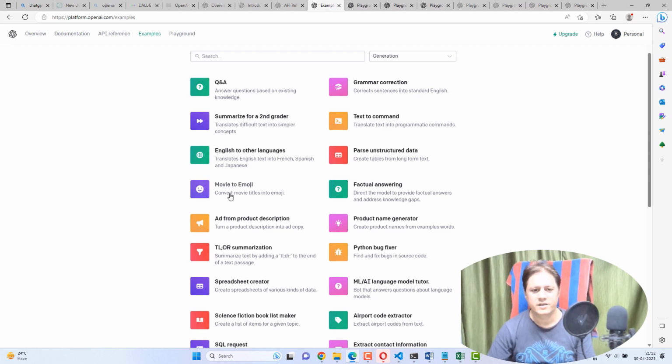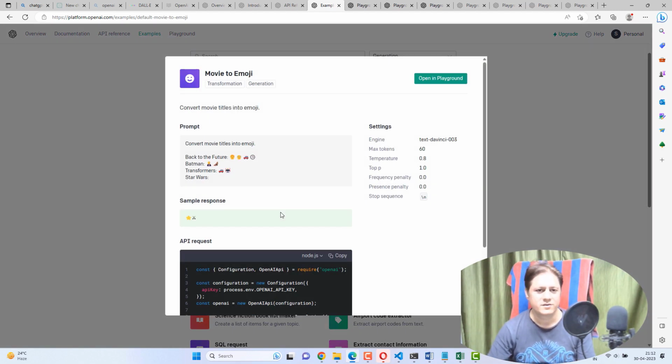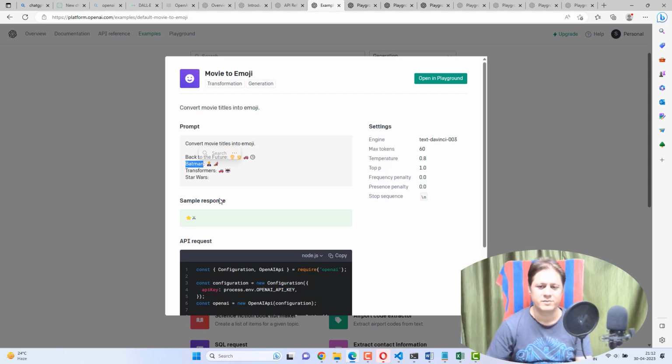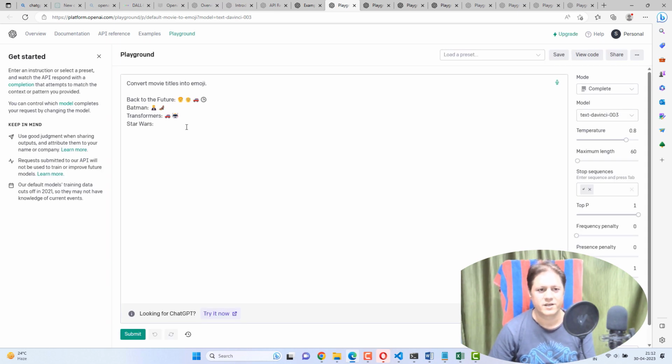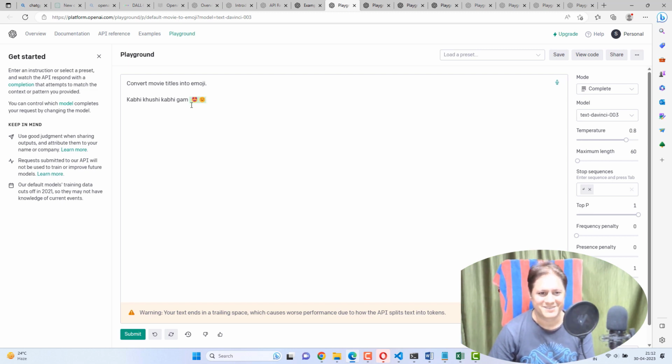Let's move on to another thing. This is the movie to emoji. So you are writing some movie name, let's say Batman, or in Hindi you can say Kabhi Khushi Kabhi Gum. It's very interesting. I have tried this also. You can see here actually. Kabhi Khushi Kabhi Gum. I don't know how this English chatbot understands Hindi, but let's see what it does. It shows a person is happy and a person is sad, like that.